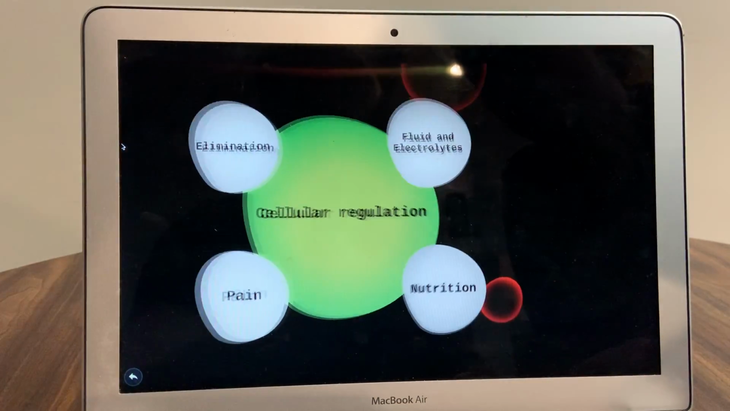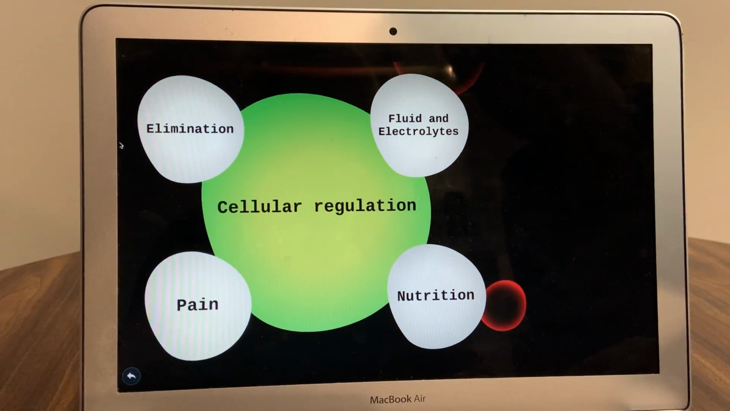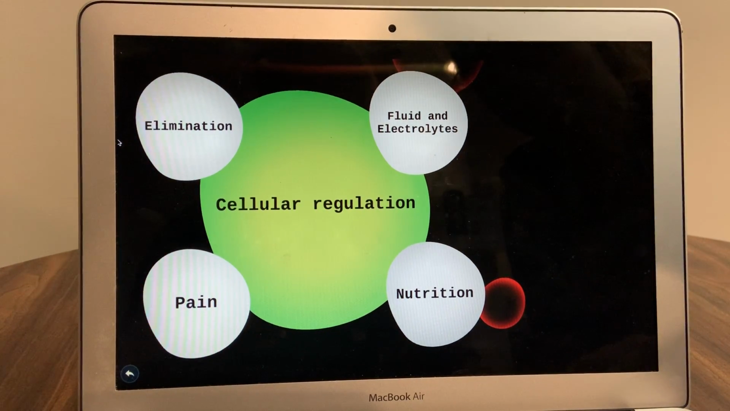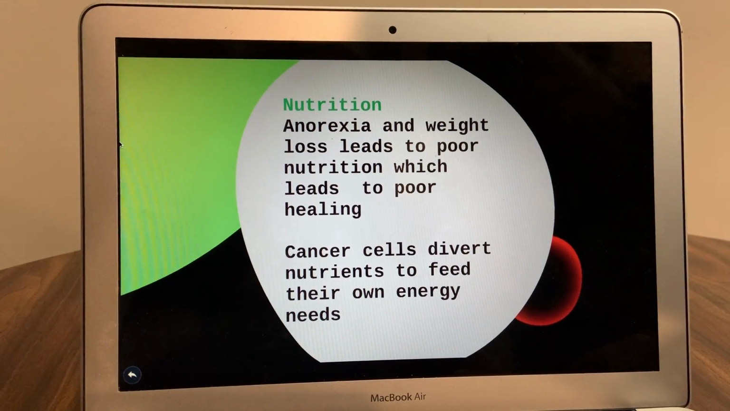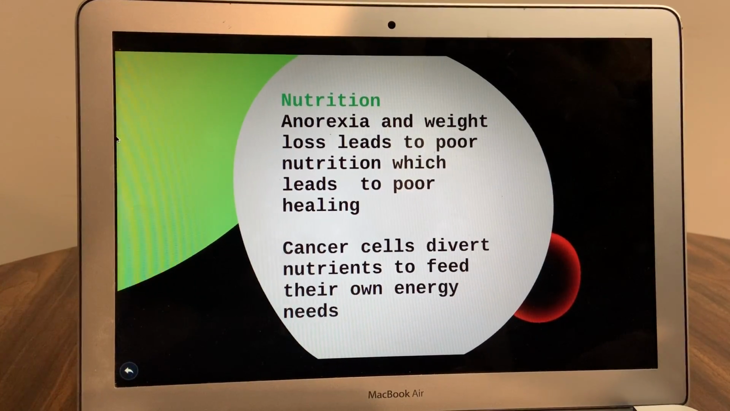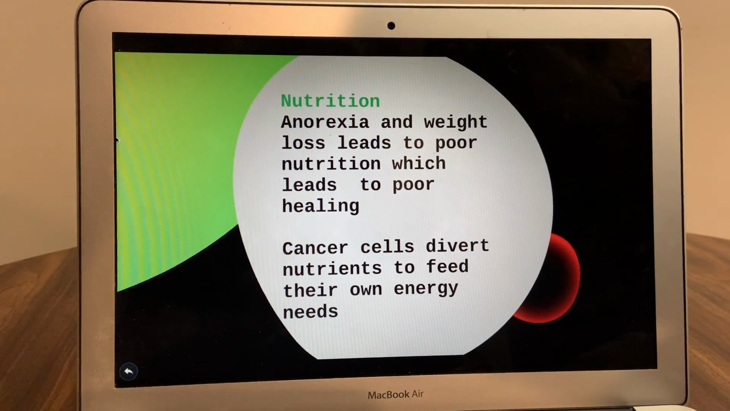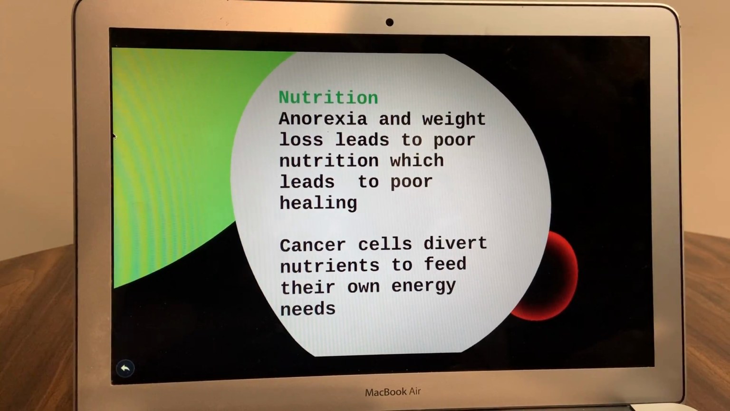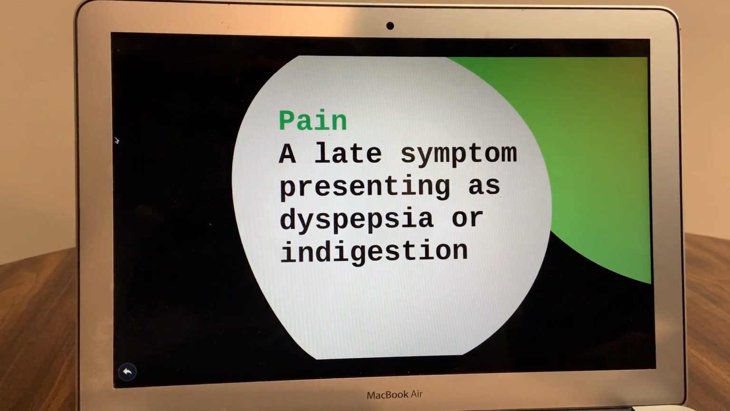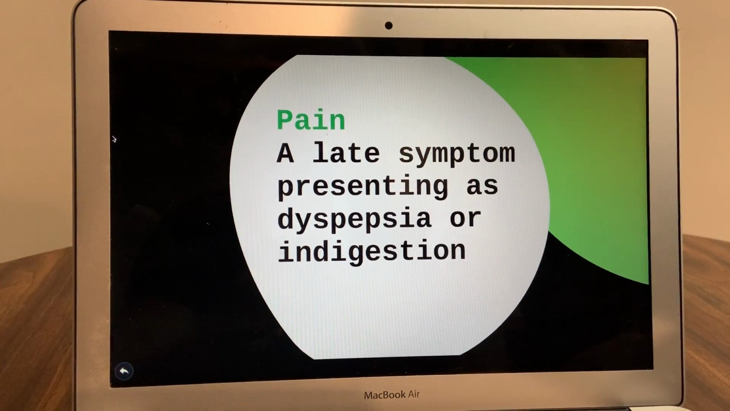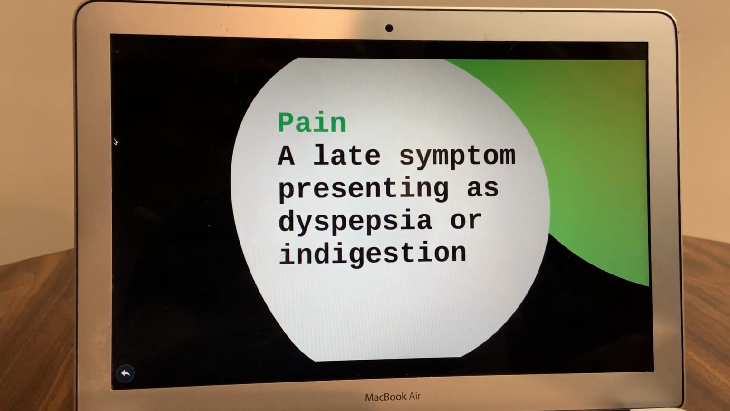The interrelated concepts of cellular regulation are nutrition, pain, elimination, and fluid and electrolytes. Poor nutrition can cause the development of stomach cancer, and stomach cancer can lead to poor nutritional intake. Cancer cells can divert nutrients from normal cells to allow them to grow and thrive. Pain is a late symptom that presents as dyspepsia or indigestion. This is often undertreated because it is a common occurrence that many healthy people experience throughout their life.